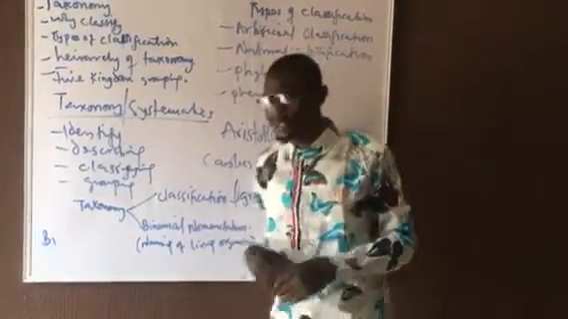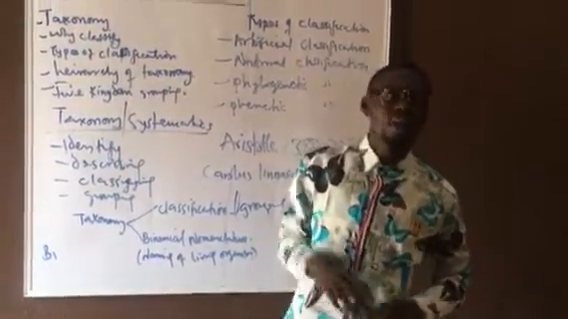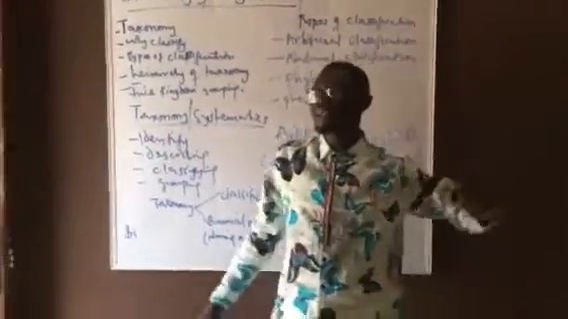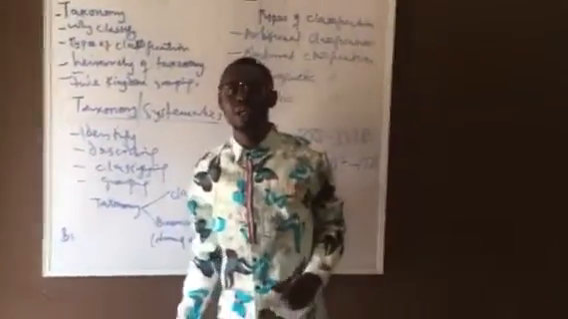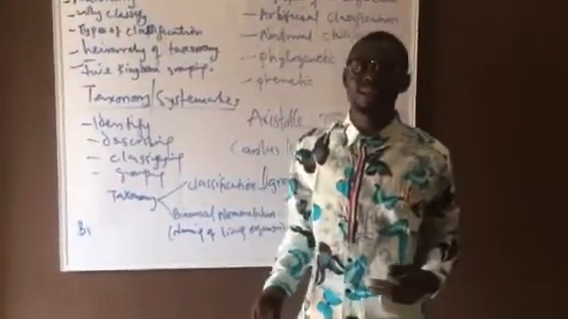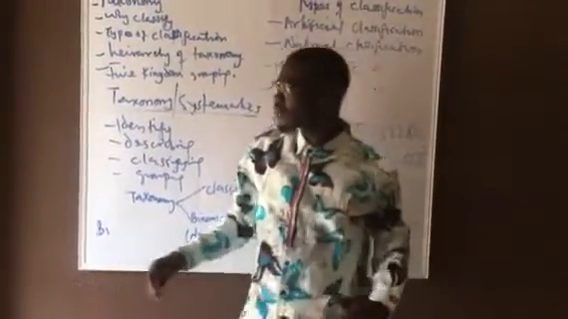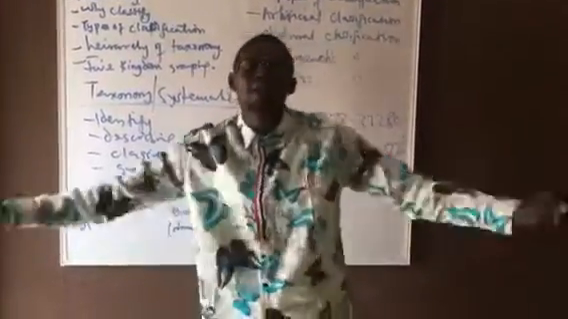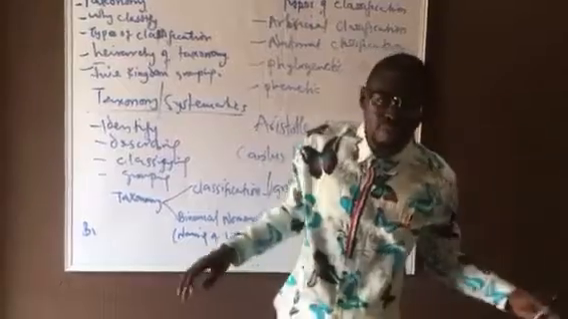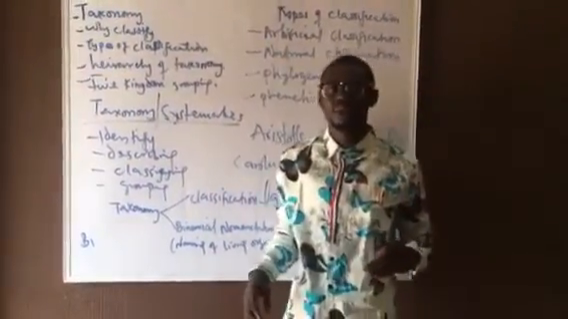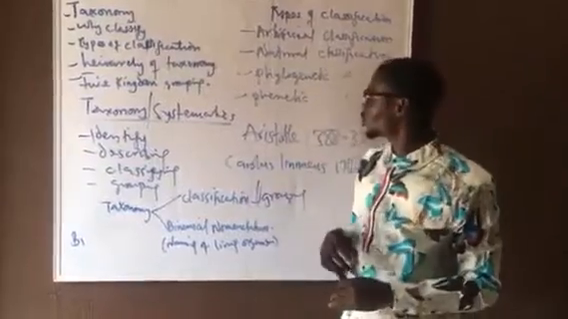Then the last one is phenetic classification. This phenetic classification did not take evolutionary trend into consideration. It disregards evolutionary trend. It talks about the morphological characteristics. Phenetic classification places all the characteristics on the same level, with no order of importance. That's what phenetic classification is talking about.